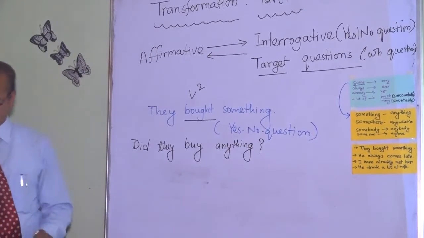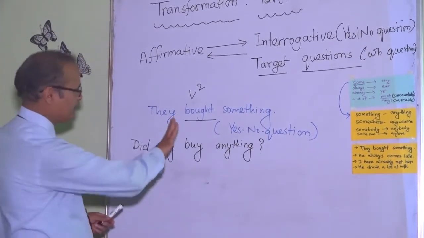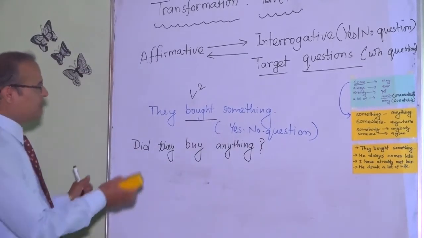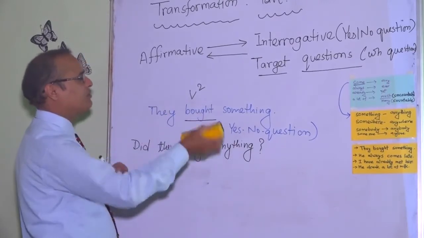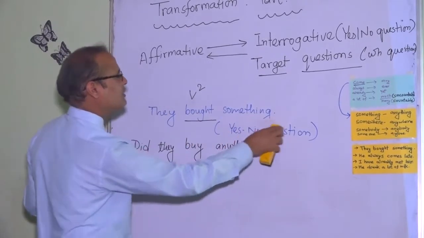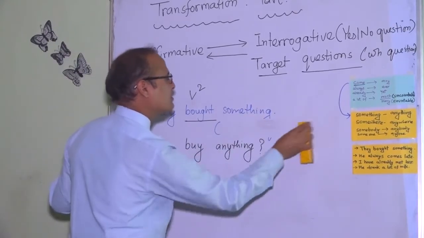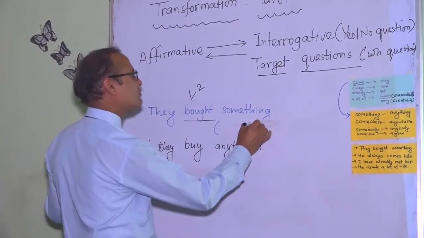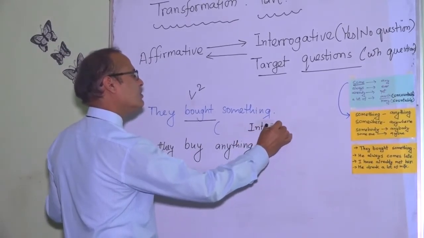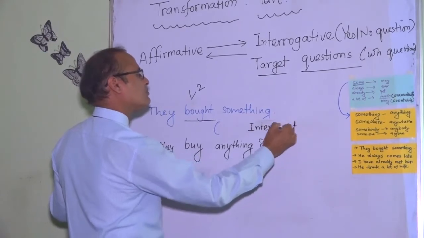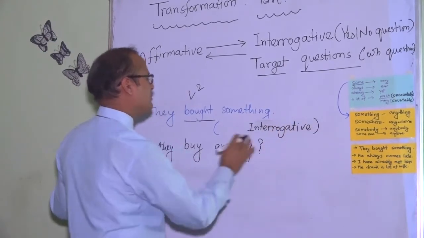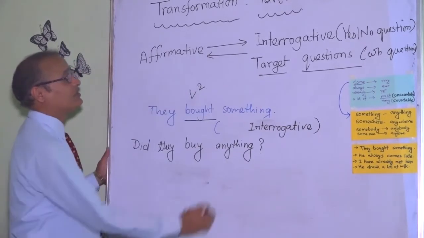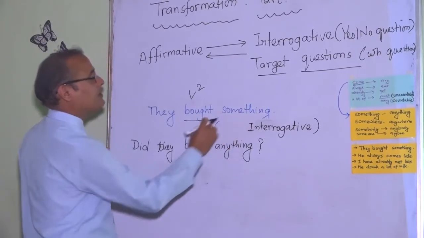In the same way, if the specification for the question is given as negative, interrogative, sometimes it's not only yes no question given in the exam. We specify the information in this way, interrogative. For this target question, double edge question, this is specified.